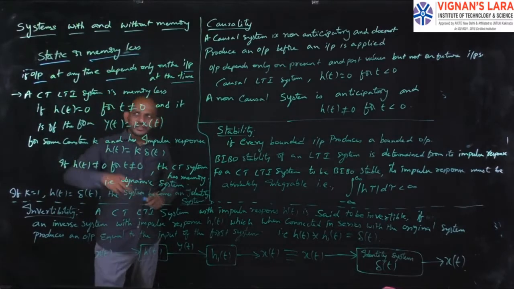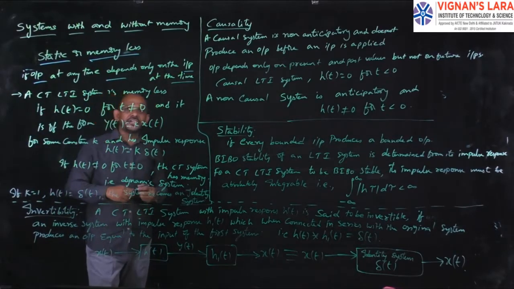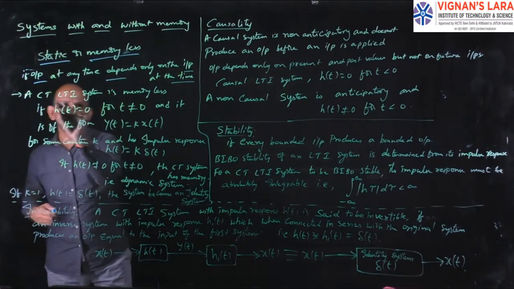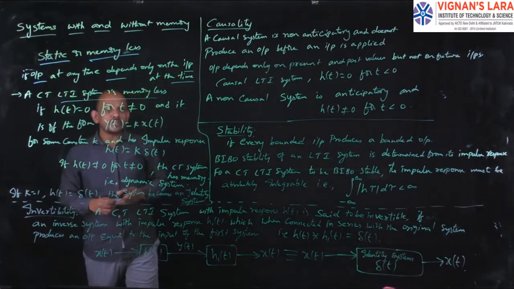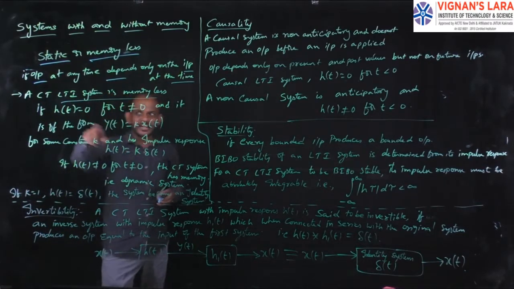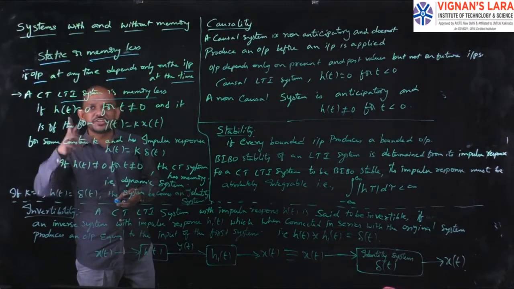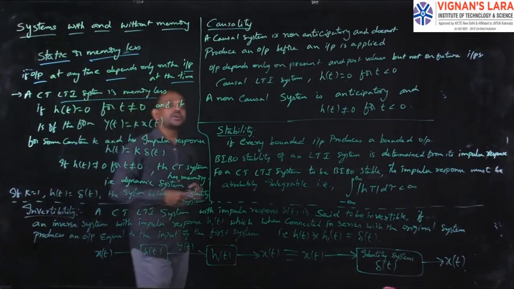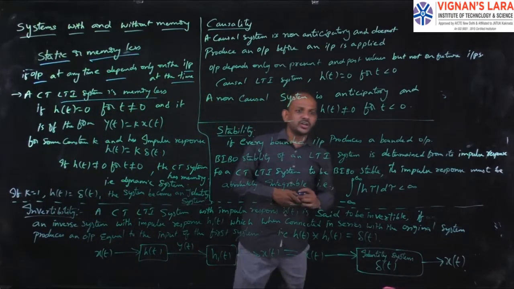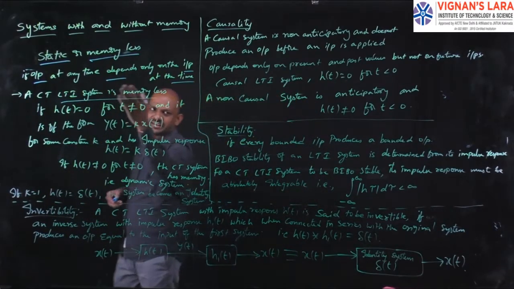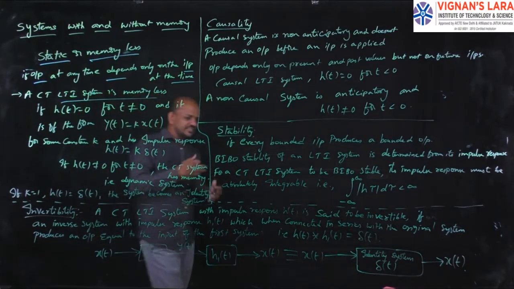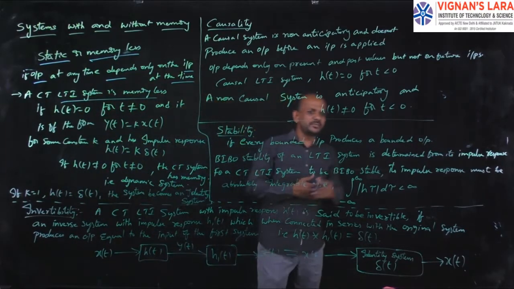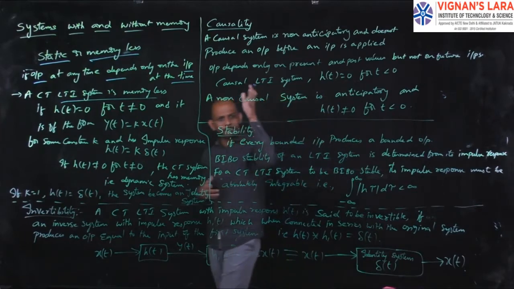A continuous time LTI system is a memoryless system if the condition is that the impulse response h of t is equal to 0 for t not equal to 0. First I gave the general definition: a system is static or memoryless if its output depends only on the present input.